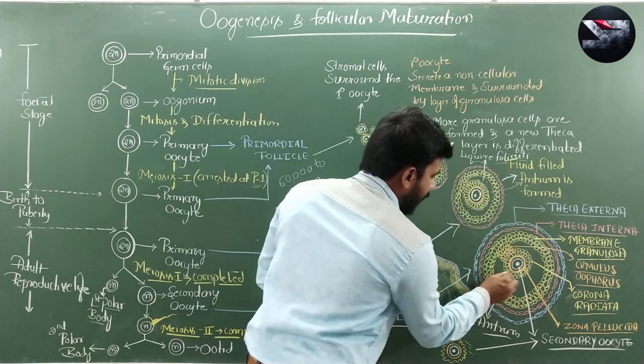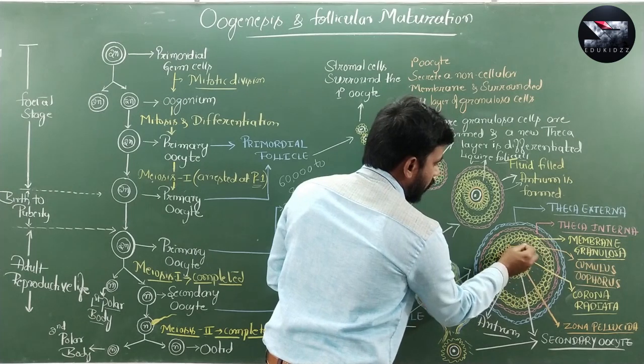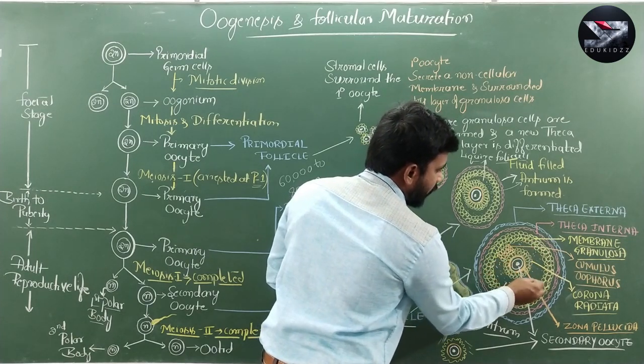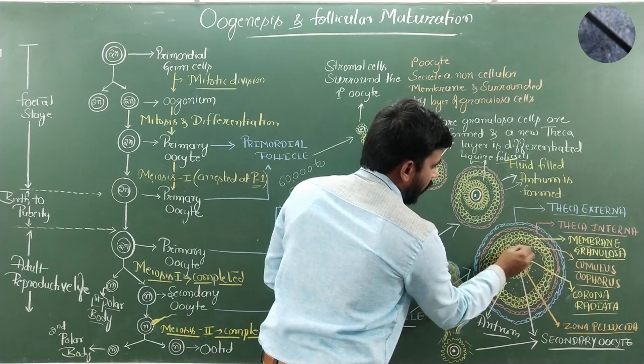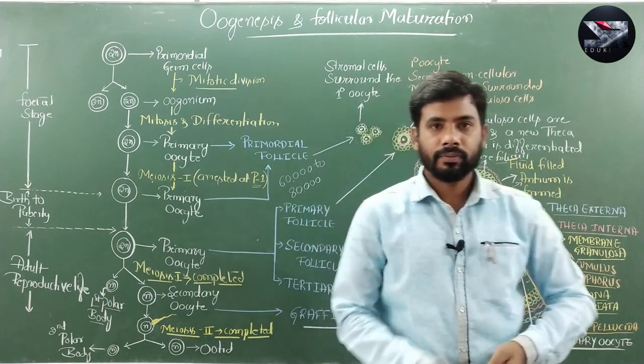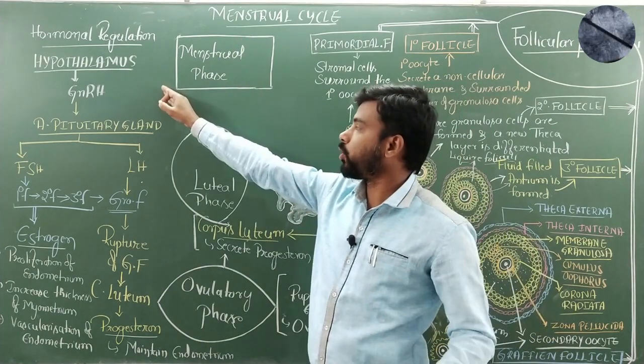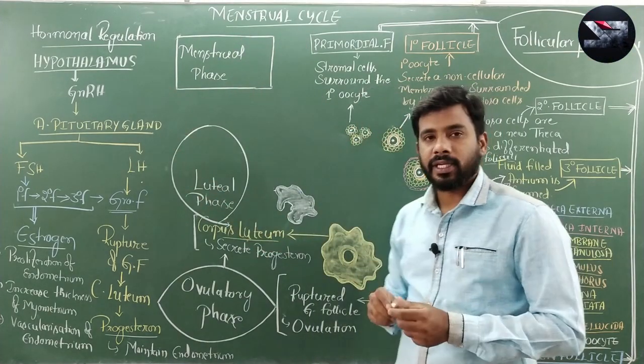And you have to remember, there is a fluid filled inside this antrum. This fluid is called liquor folliculi. Right. So, the next topic is menstrual cycle, hormonal regulation, and we will also study the structure of ovary.